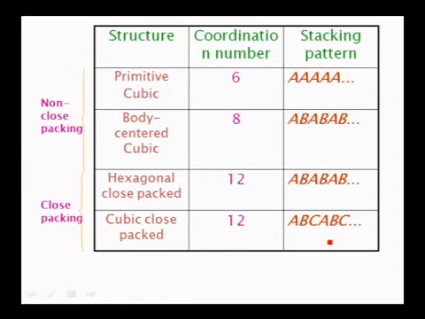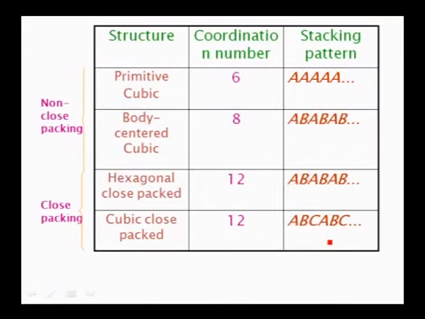First one is primitive cubic. In primitive cubic lattice, each particle is in contact with 6 nearest neighboring particles, so the coordination number is 6. And in this packing, the same layer is repeated, so it is represented as AA type packing. And second one is body-centered cubic packing. In body-centered cubic packing, each constituent particle is surrounded by 8 particles, and the repeating pattern is nothing but AB, AB, and so on.